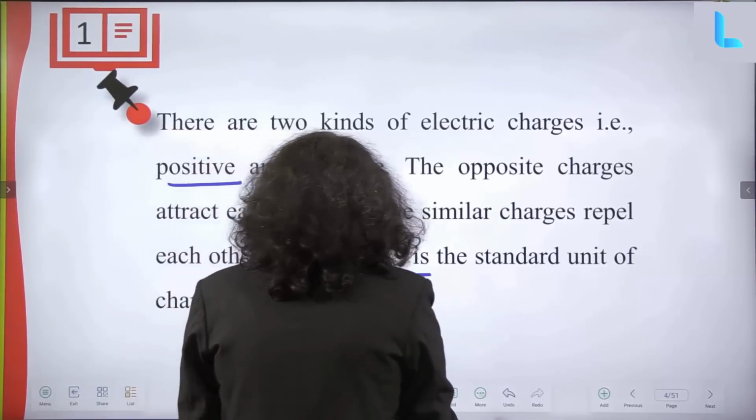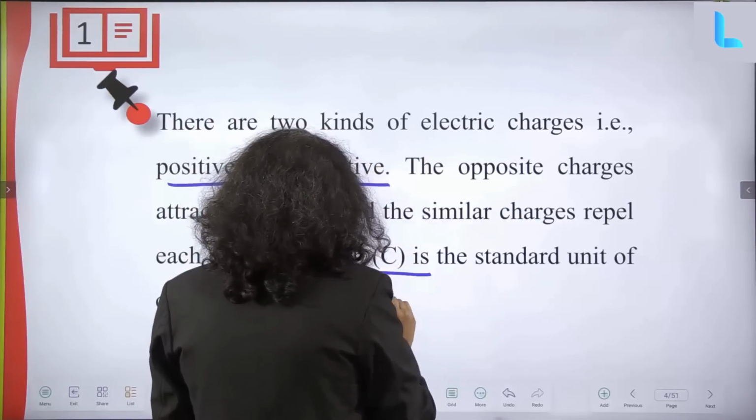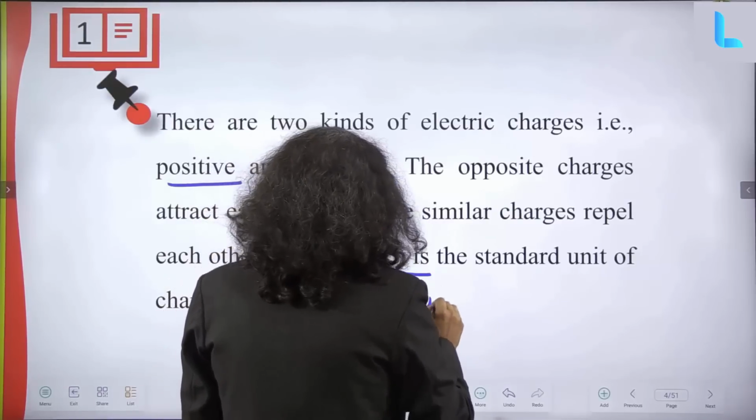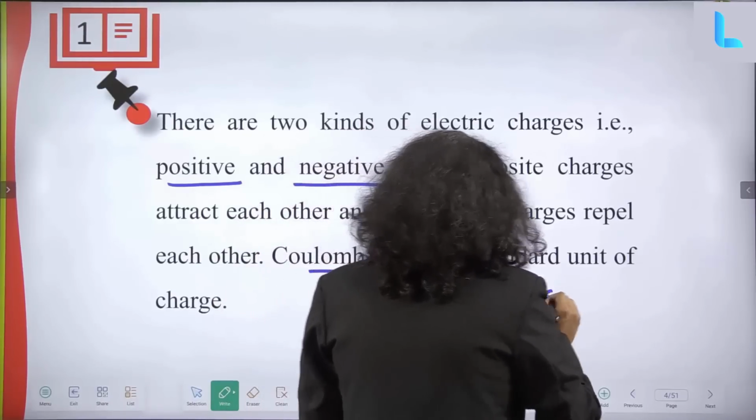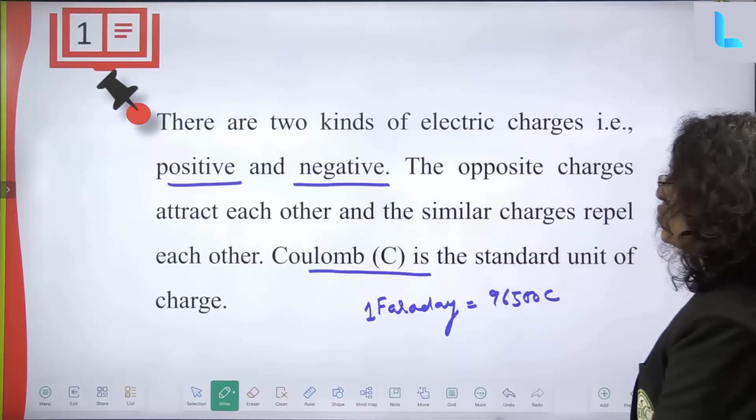So we can say here, 1 Faraday is equal to 96,500 coulombs. This will be the relationship.